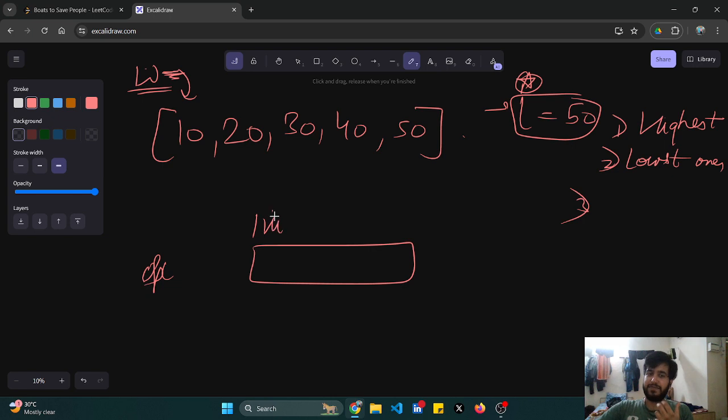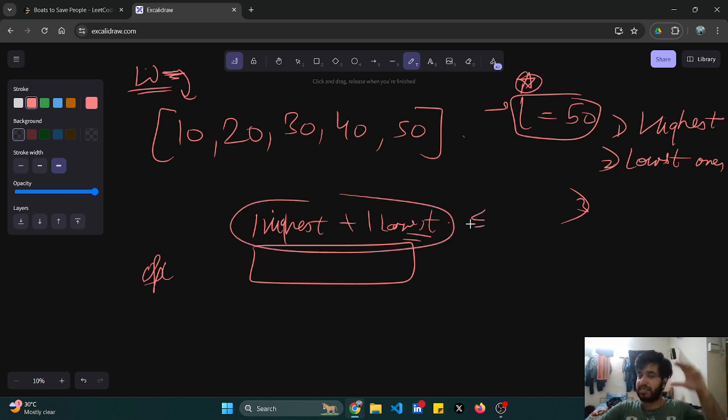One from the highest, and one from the lowest. But there's a condition that the sum of them should be less than the limit. What about this? If you think carefully, this would result in an optimal solution. Why?